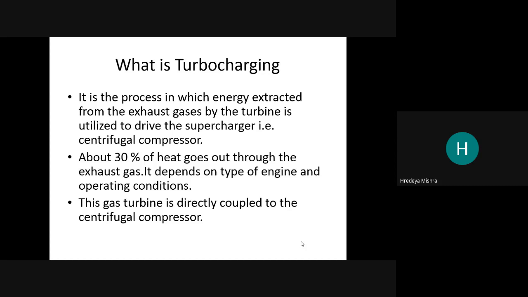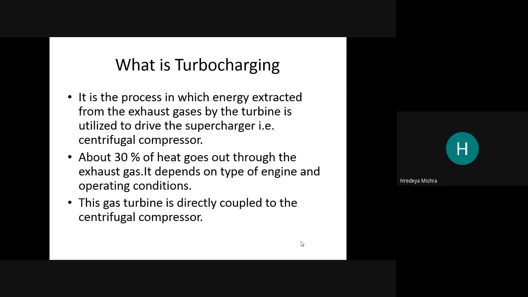Turbocharging utilizes the exhaust gases from the turbine, and this is utilized to drive the supercharger.